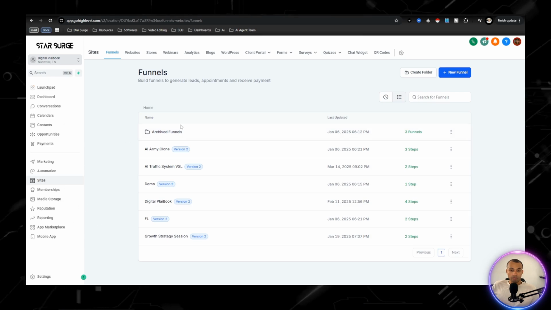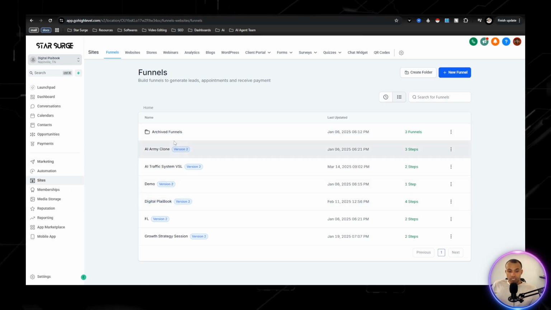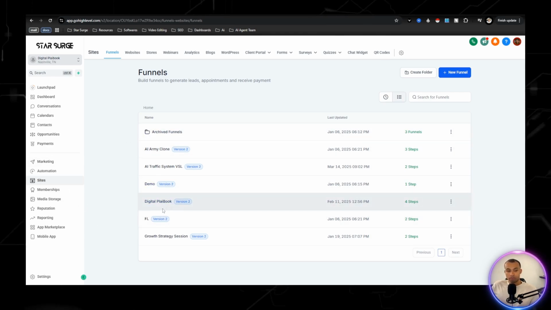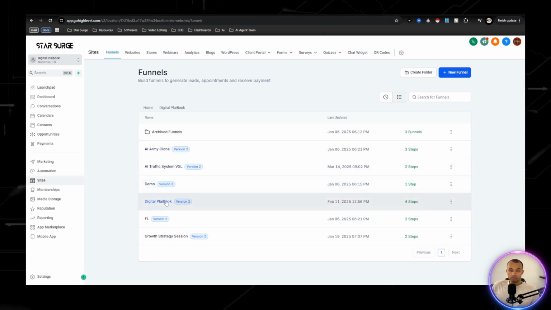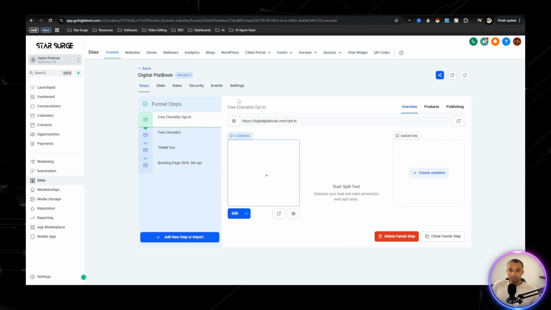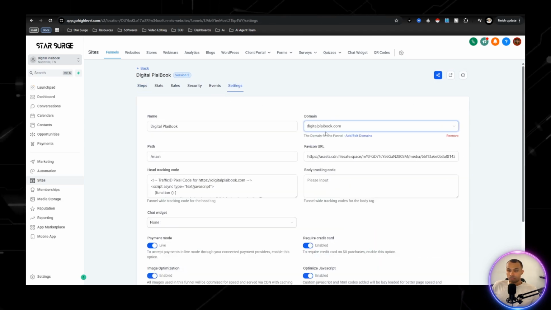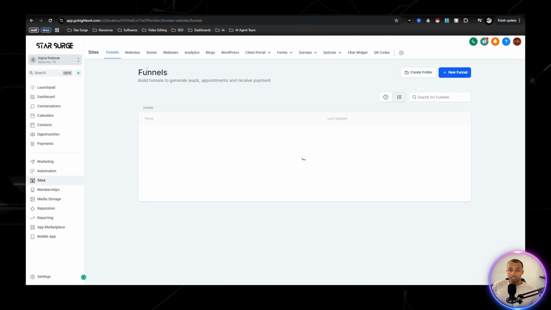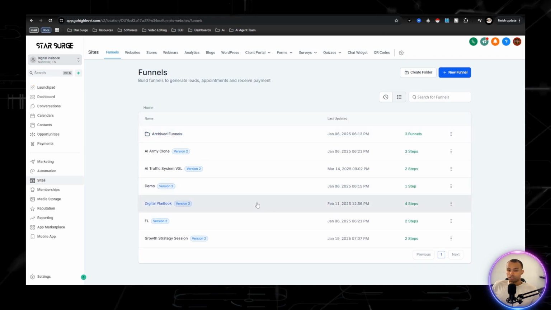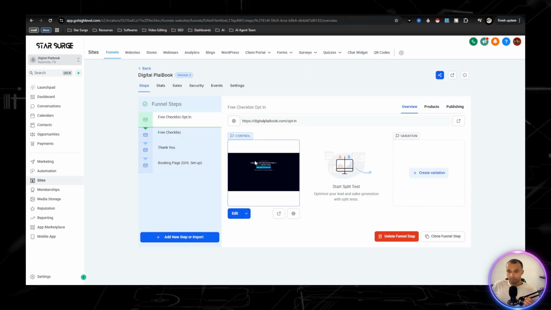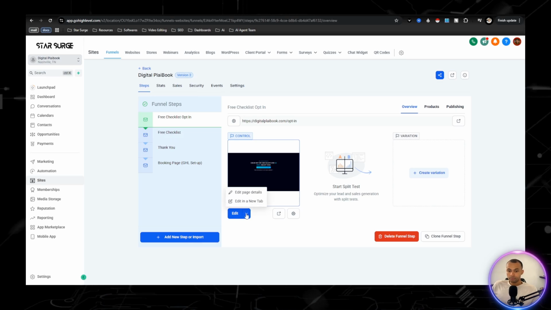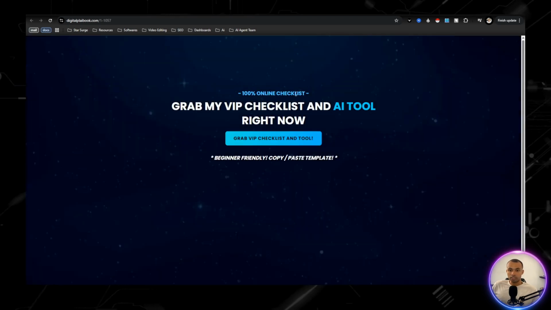But going back to the funnel, once you import everything with the snapshot, you'll have all this imported, and all you'll need to do is go here. You'll go to settings, select your domain, or add your domain right here, and then just change. Oh, I exited it out. Edit. You'll just change everything around.